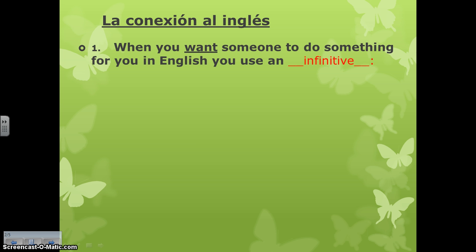First of all, let's make this connection in English because we can't translate word for word, okay? So think about this in English. If we want someone to do something, we use the infinitive, all right? For example, I want John to arrive on time. All right, following me so far?